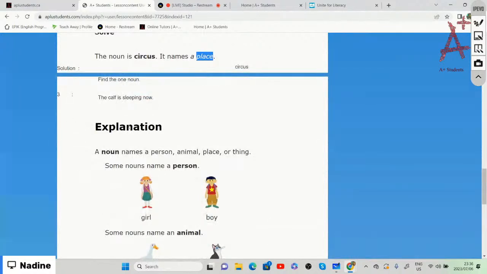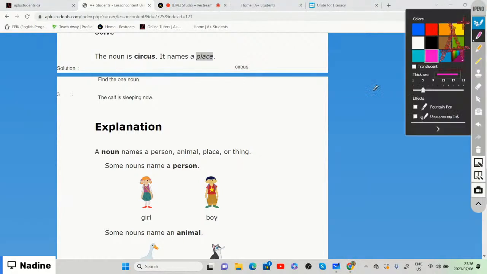The calf is sleeping now. We need to identify the noun within that sentence. All right, so we're going to identify the noun, which is calf.